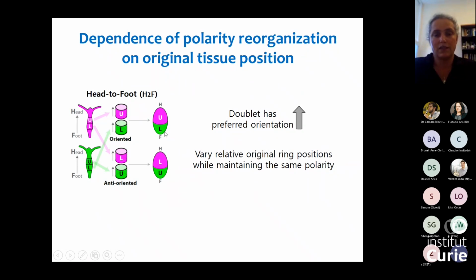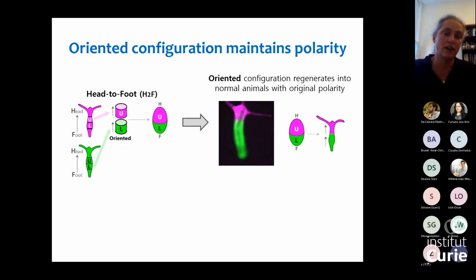So this would be the same as in the original animal, or we can flip them in what we call the anti-oriented direction. So we put the lower body part above the upper body part. What we see is that if we keep the orientation as it was in the original animal, invariably we get a normal animal. We get a single head at the head-facing side, no head at the interface.